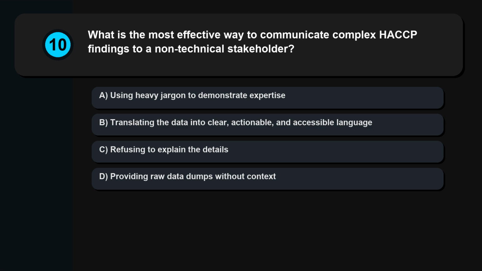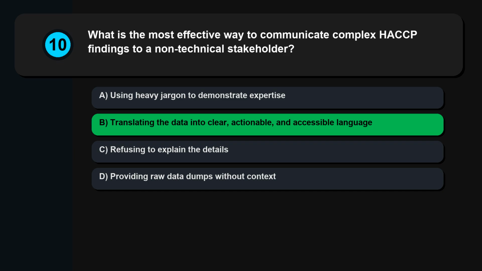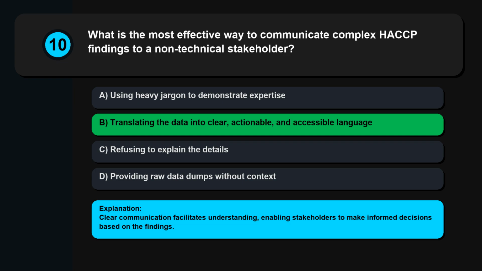Question 10. What is the most effective way to communicate complex HACCP findings to a non-technical stakeholder? Using heavy jargon to demonstrate expertise, translating the data into clear, actionable, and accessible language, refusing to explain the details, providing raw data dumps without context. Clear communication facilitates understanding, enabling stakeholders to make informed decisions based on the findings.